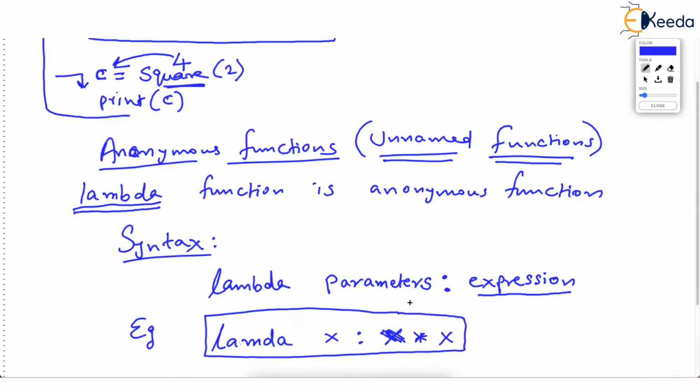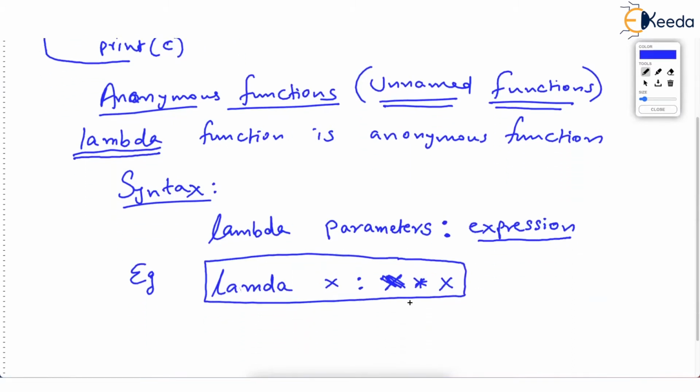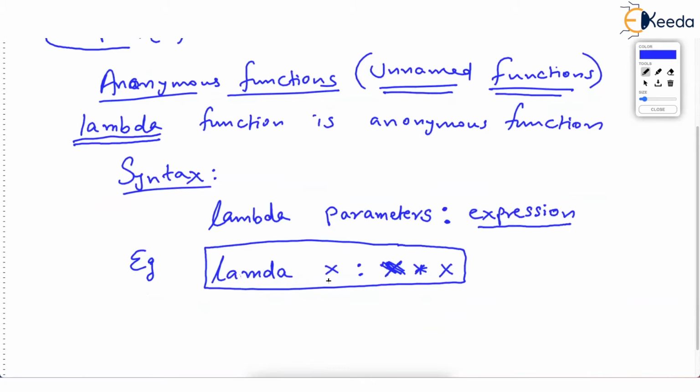Now what it means is, suppose the value of x is 2. Imagine this is the parameter. If x is 2, then this function will evaluate 2 into 2, which is 4. So given some value of the parameter, that parameter is used in the expression. Okay, if x is 4, this will be 4 into 4, so it will return 16.